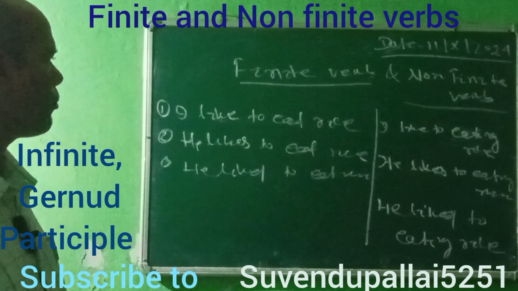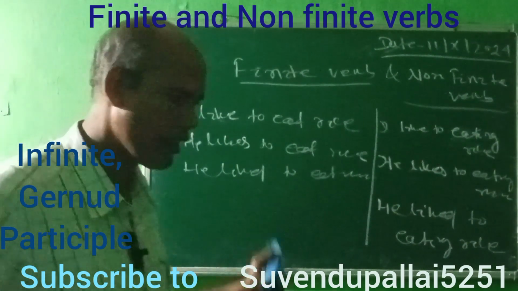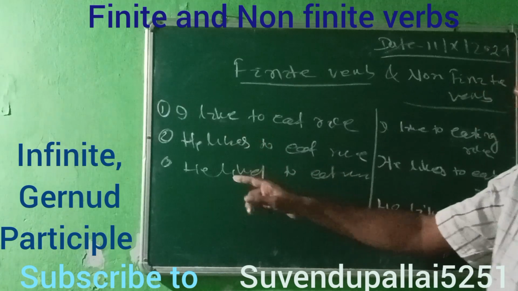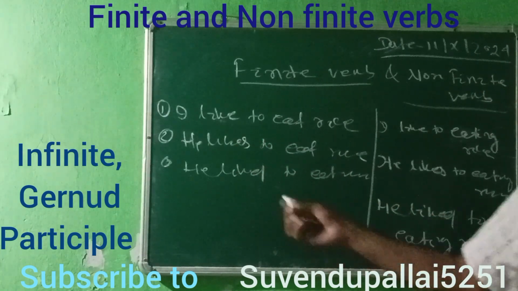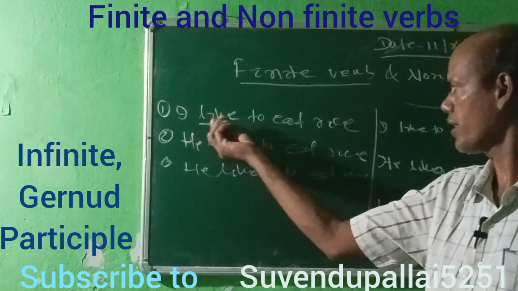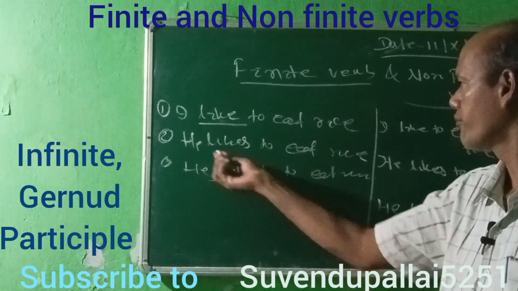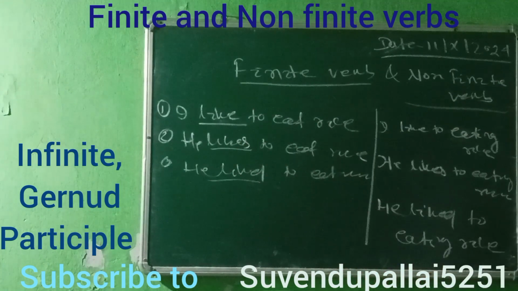Now kindly compare the two sentences, the left side and right side. As we have discussed already, in the first, the left side, likes and liked carry the tense and change in form with the numbers also.